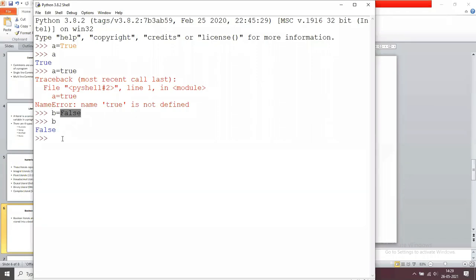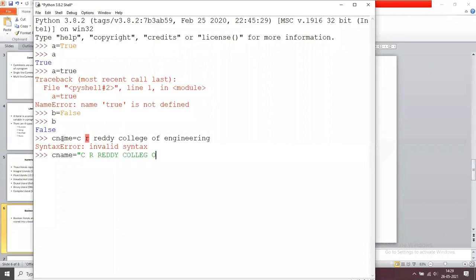And similarly, you are going to use string literals. For example, call it name. Name equals, I am giving CR Reddy College of Engineering. If you press enter, we get the error, invalid syntax. How can we assign string values? In the form of single quotation or double quotation. So name equals, in double quotation I give CR Reddy College of Engineering.